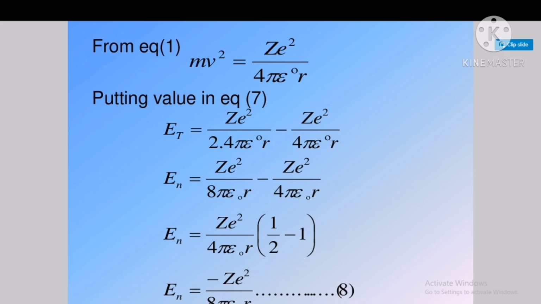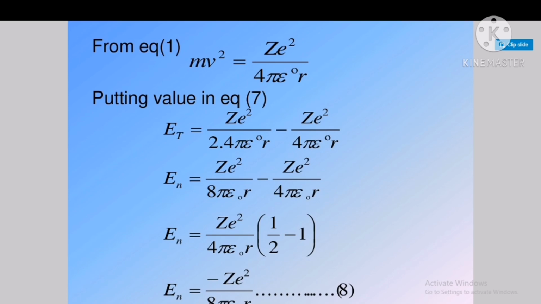Okay, so we get z square by 2 into 4 pi epsilon naught r minus z square upon 4 pi epsilon naught r. So this becomes z square by 8 pi epsilon naught r minus z square by 4 pi epsilon naught r. So z square by 4 pi epsilon naught r we take common. The remaining inside the bracket is 1 by 2 minus 1, so it's minus half.